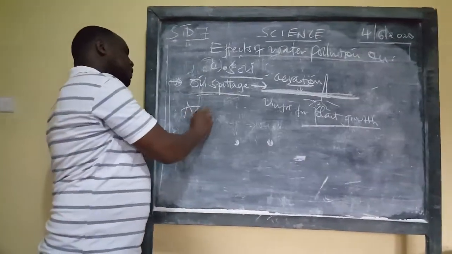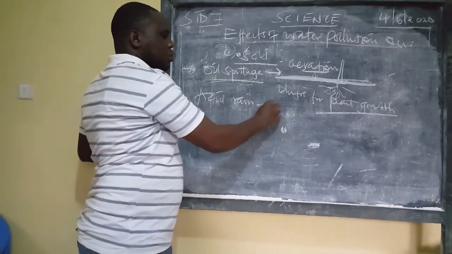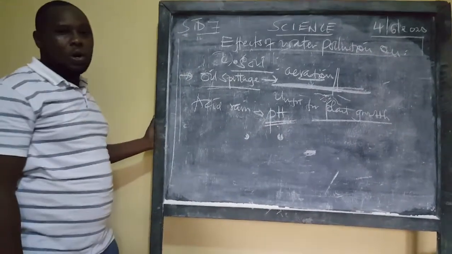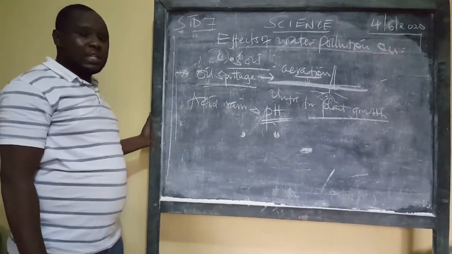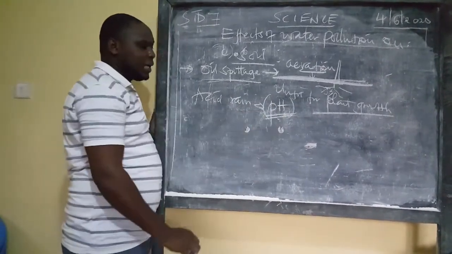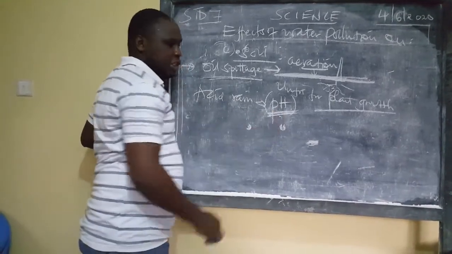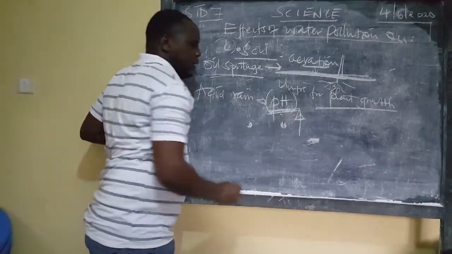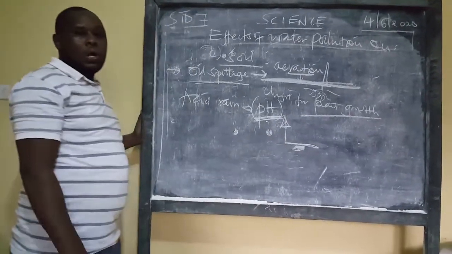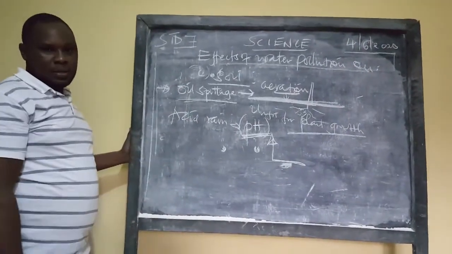Talk about the acidic rain. Acidic rain raises what we call the pH. What is soil pH? The acidity or the alkalinity of soil. We know a certain plant is able to grow in soil at a certain type of pH. So if the pH is raised, it means that particular plant will not be able to grow in that soil because the acidity of that soil has been raised.